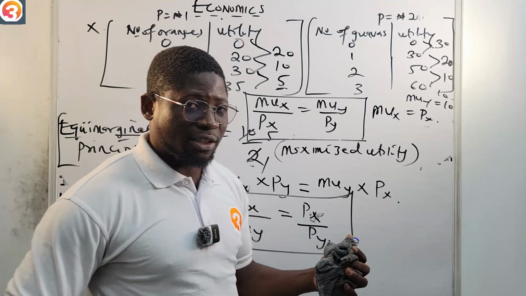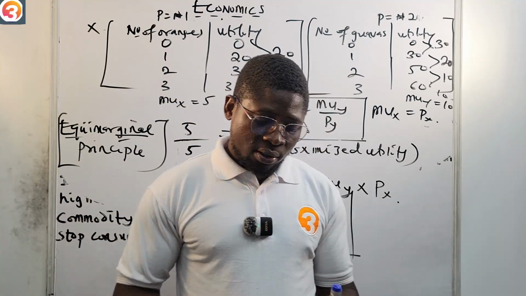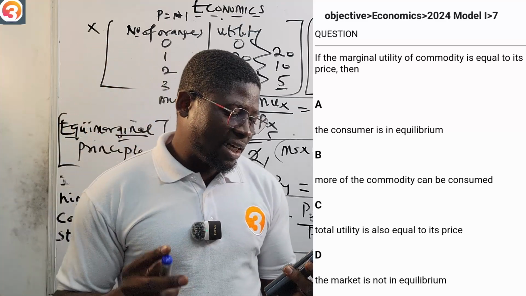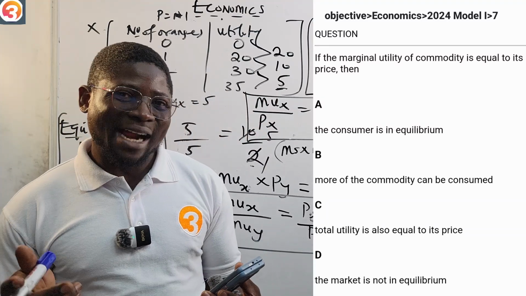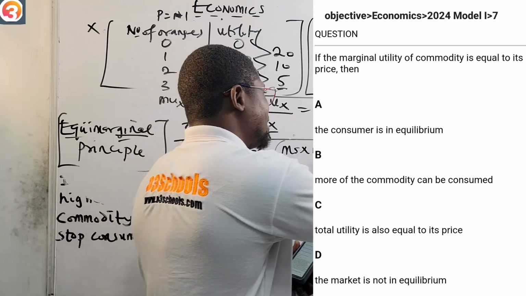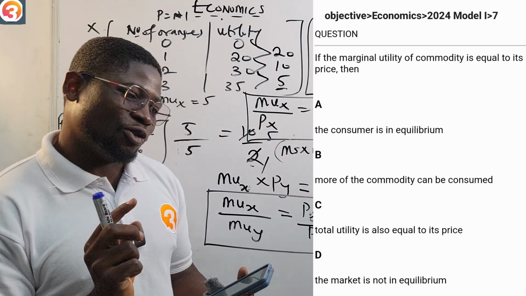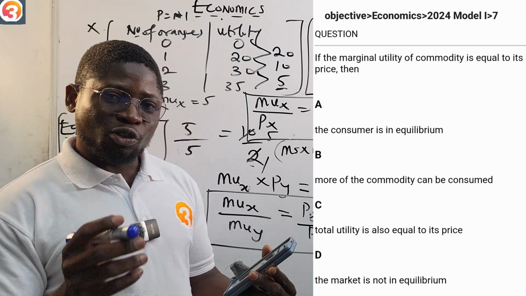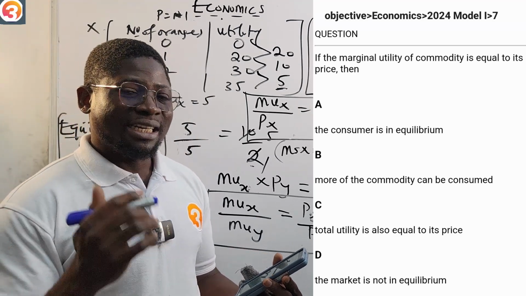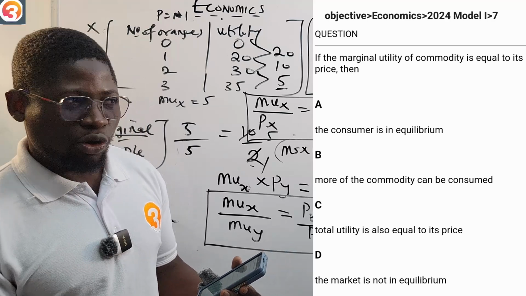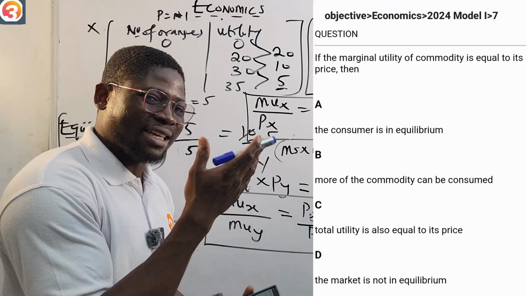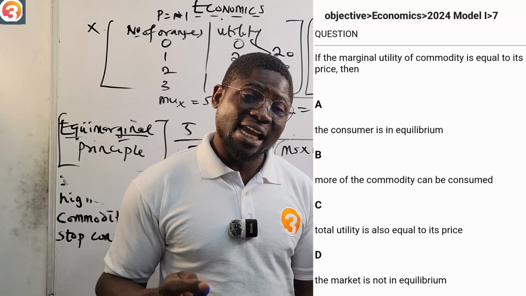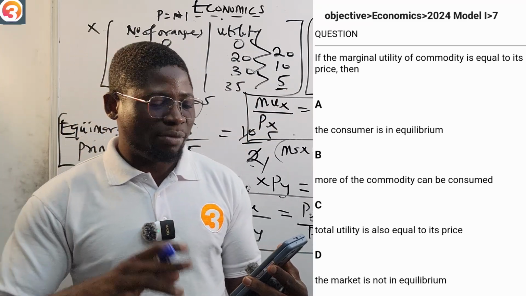So let us go to the app, answer some questions, and we are done. We have 2024 number 7. It says if the marginal utility of a commodity is equal to its price, what do you say? We say that the consumer has maximized utility. So look for the option that says that, or the consumer is in equilibrium. It's the same thing as saying the consumer is in equilibrium. We term this utility maximization or consumer equilibrium. All right, so the consumer is in equilibrium. A is very correct. B says more of the commodity can be consumed.